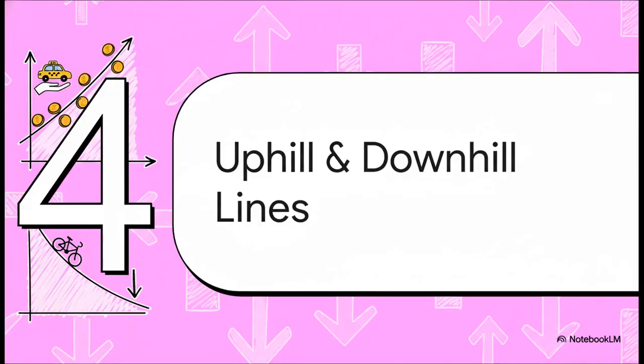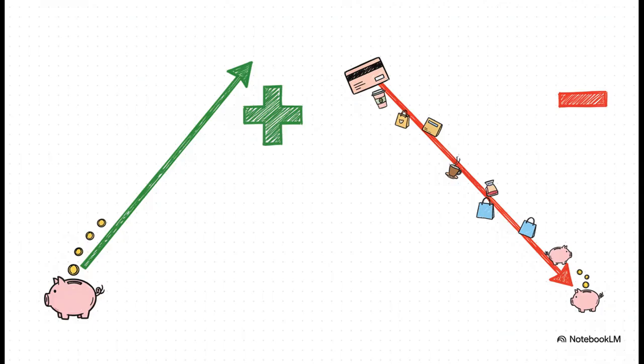But not all lines go up, right? So let's take a quick look at what makes a line go uphill versus downhill. It all comes down to that M value, the steady change. If M is a positive number, like our plus $2 per mile, the total value is getting bigger, so the line goes uphill. Think of it like earning money at a job. But if M is a negative number, the total value is getting smaller, so the line goes downhill. That's like spending a gift card. The balance goes down with every purchase. It's that simple. Positive M goes up, negative M goes down.